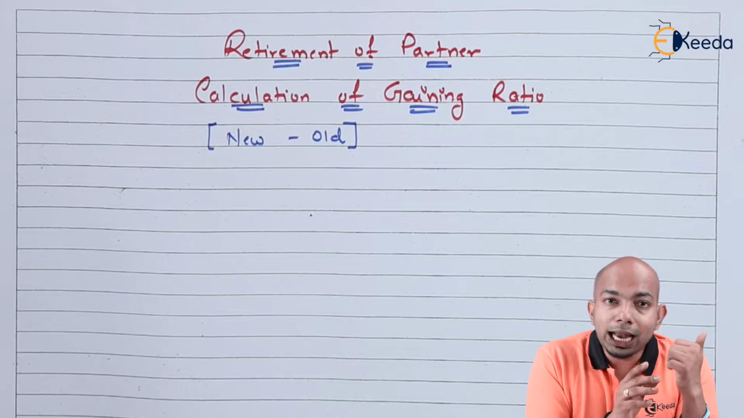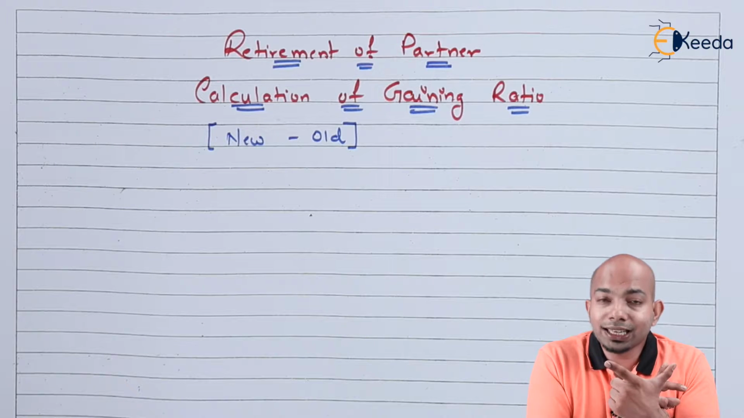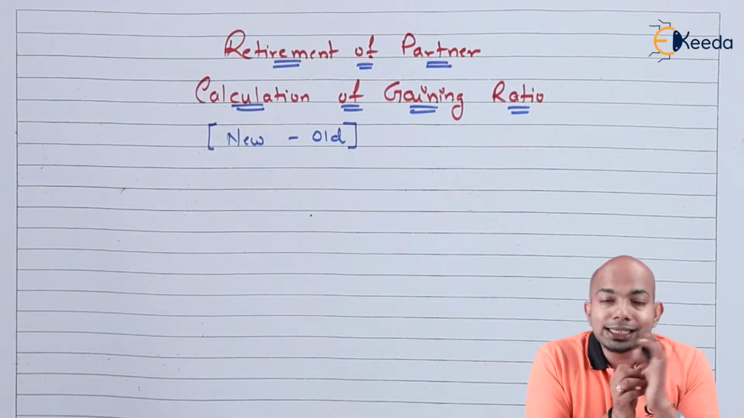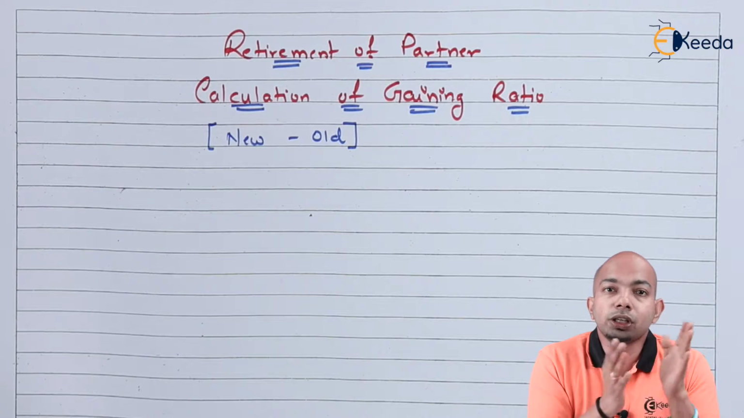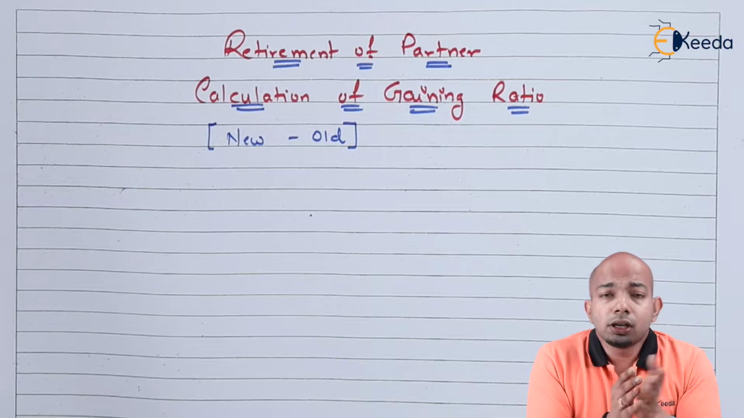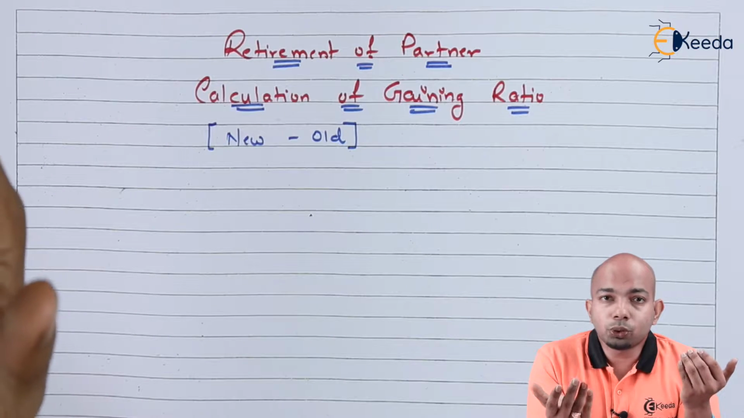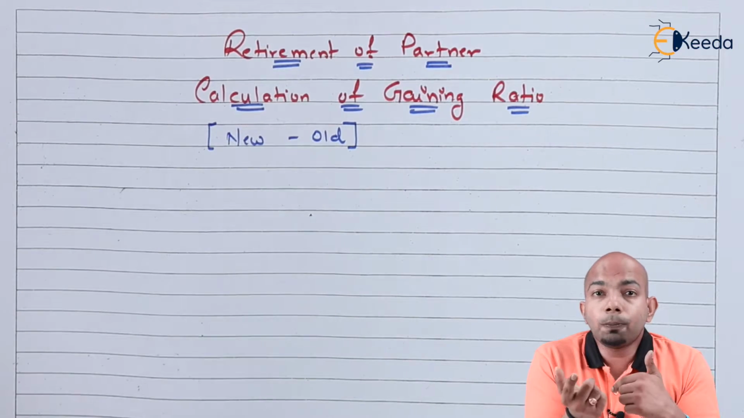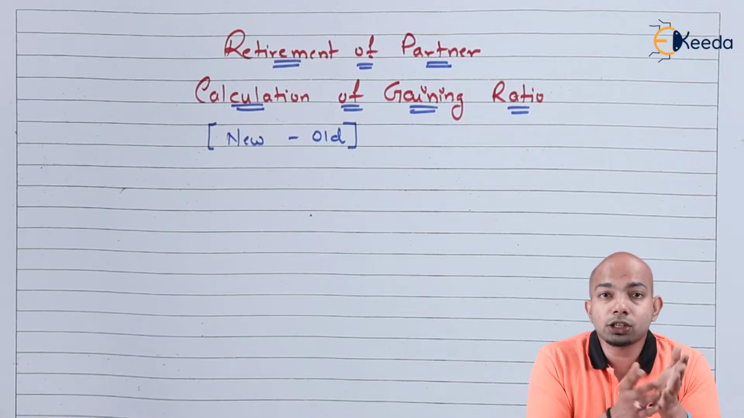The only difference between admission and retirement is that in admission there is a sacrifice that is done by the existing partners, and in retirement there is a gain that happens to the existing partners because one of the partners is retiring. That means whatever profit is there now will be shared between fewer people. If there are three partners and one retires, the profit will be shared between two. If there are four partners and one retires, the profit will be shared in three. So in both the scenarios, there is a gain ratio that has to be calculated.